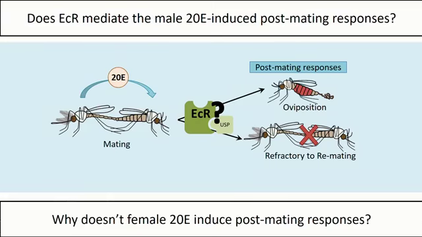But since Anopheles gambiae mosquitoes also require 20E during a mating event, we wanted to know whether ECR is also the receptor that's important for mediating this 20E signal that's transferred from males to females during mating, and whether this is essential for induction of post-mating phenotypes, oviposition, and refractoriness to remating. Another question that we have is that since these mosquito species have two 20E signals that are coming both after a blood meal and during a mating event, how does the female keep these two pathways distinct? If she's taking a blood meal, how does she keep that only for egg development so it doesn't prematurely activate post-mating phenotypes?